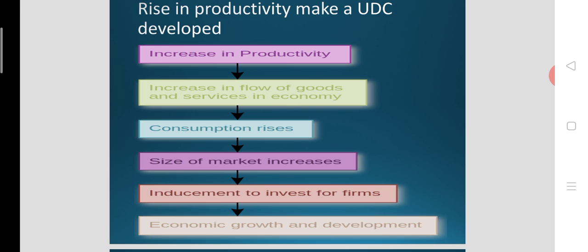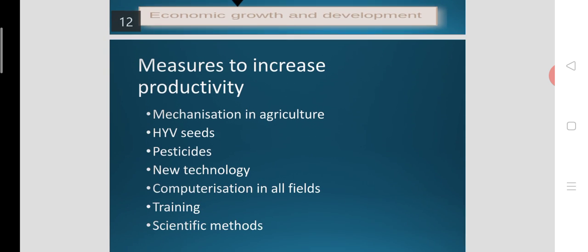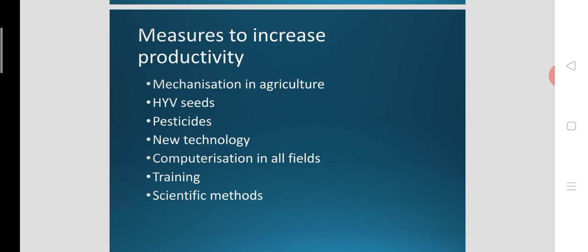That means still underdevelopment is there. That means balanced growth strategy is not an easy task, but it is a way for the development of the underdeveloped economy. And here there are some measures to improve the productivity in agricultural sector, in industrial sector, and in services sector.